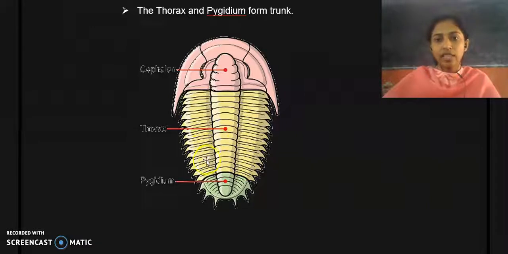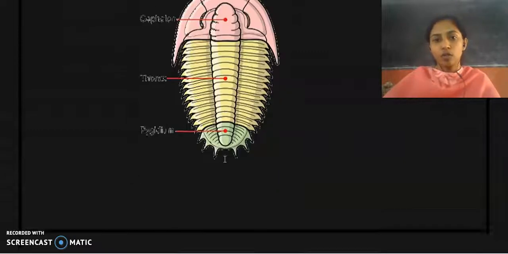That is, they possess three lobes, and hence they are called Trilobitomorpha. That's why the subphylum got its name.